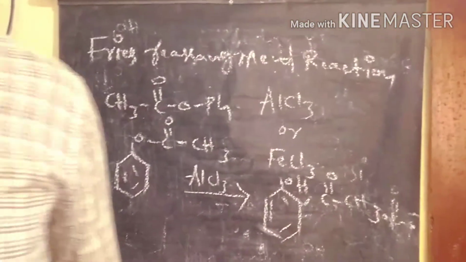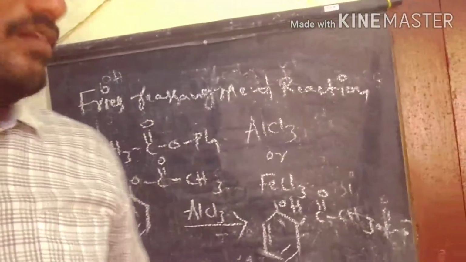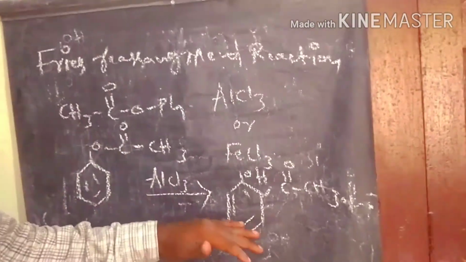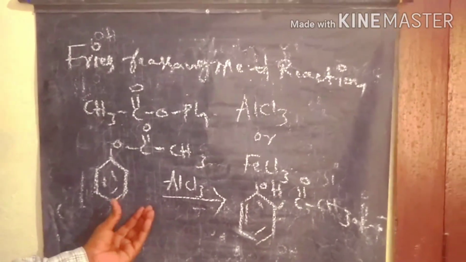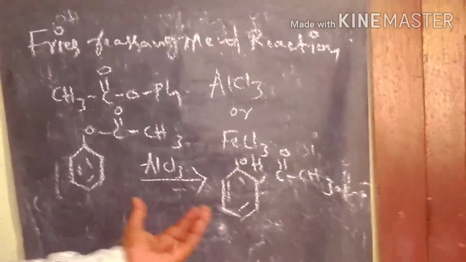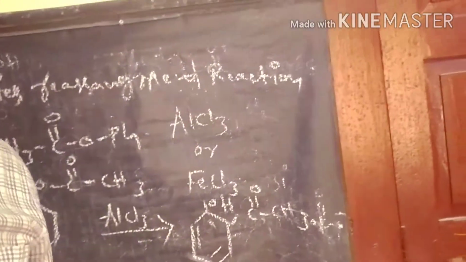Para-hydroxy acetophenone. This is the way to prepare it, from the Fries rearrangement. Under the rearrangement, the phenyl acetate forms para-hydroxy acetophenone as the product.